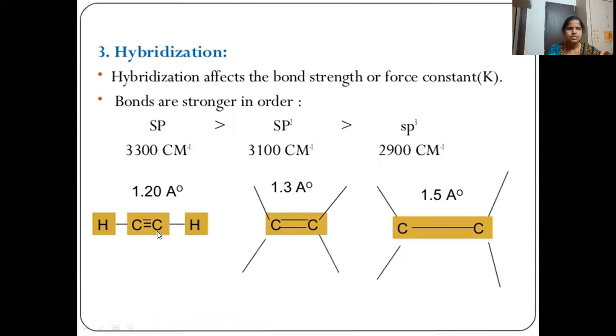You can see here C triple bond C, C double bond C, C single bond C, with bond lengths 1.2, 1.3, and 1.5 angstroms. As the s character increases, the vibrational frequency also increases.